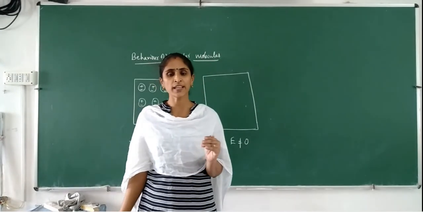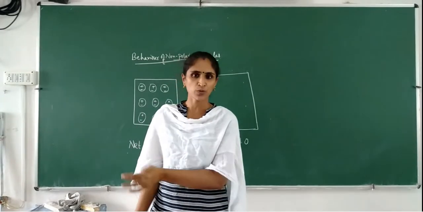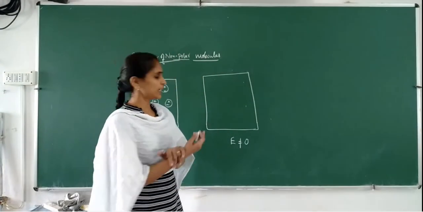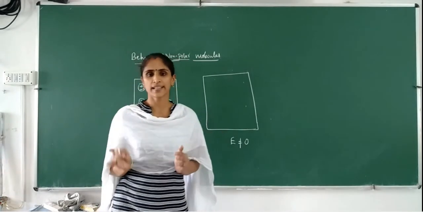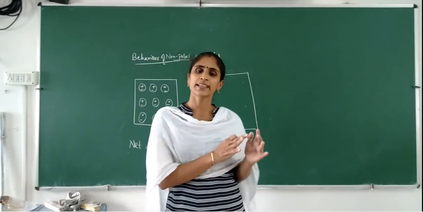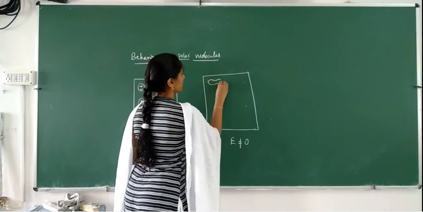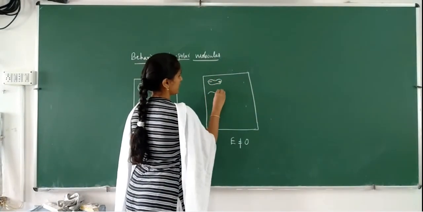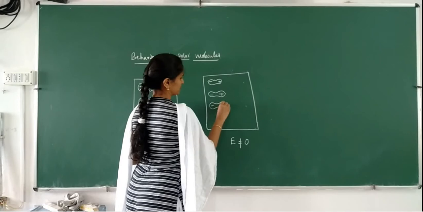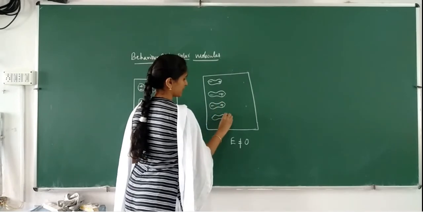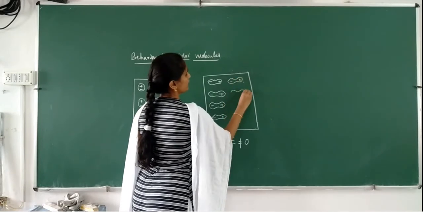The negative charge will move opposite to the direction of the external electric field, and the positive charge will move in the direction of the electric field, which results in the separation of positive and negative charge, and hence a dipole moment.